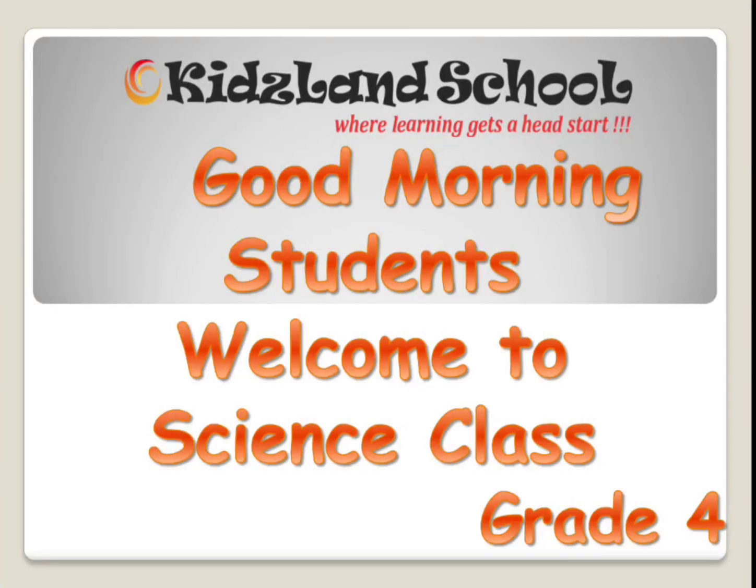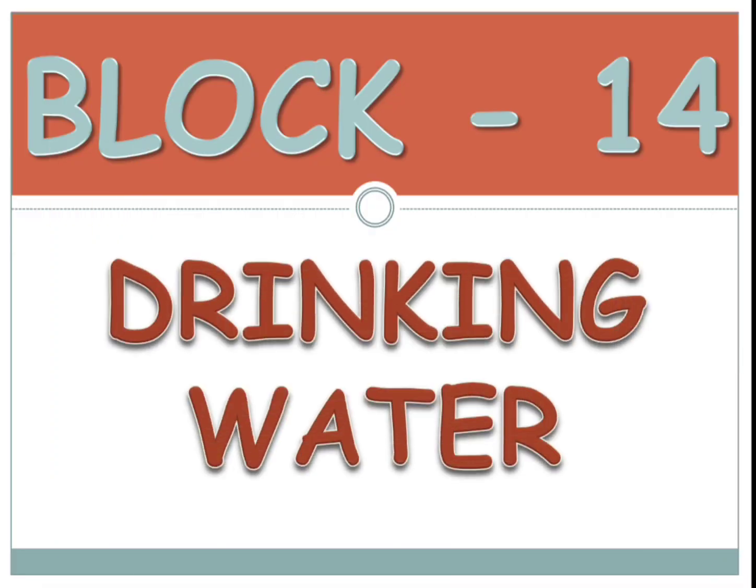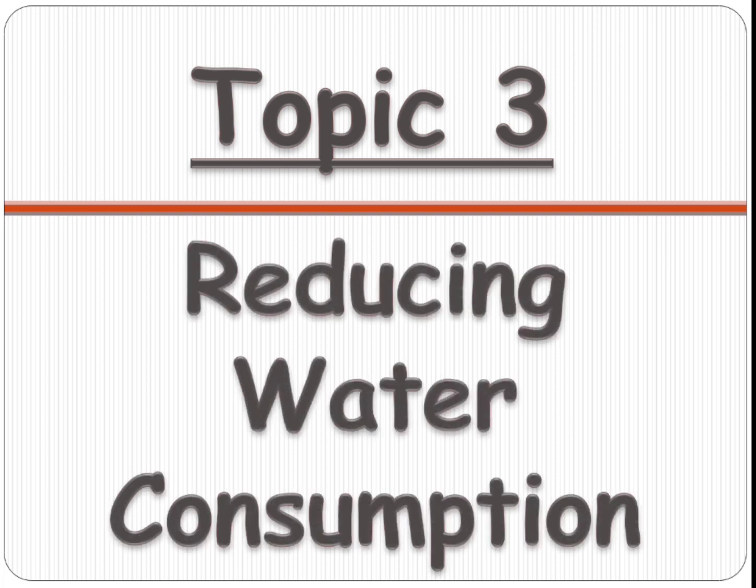So, in science, we are learning the 14th block, which is drinking water. And we have learned how much amount of availability of drinking water we have. And also, we have learned that there is a water scarcity in the world, isn't it, children? So, to avoid the scarcity, how can we avoid it? By reducing the water consumption. If we are not wasting the water and using it properly, then we can overcome the water scarcity, isn't it, children? That's what our third topic is about: reducing water consumption.